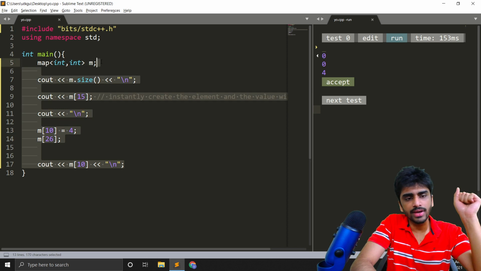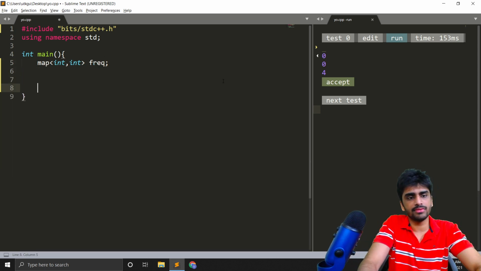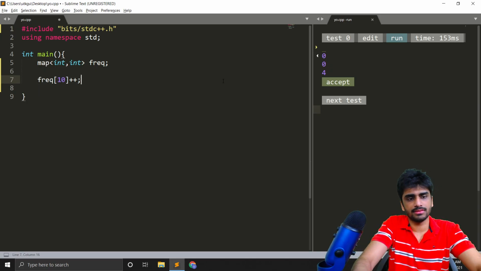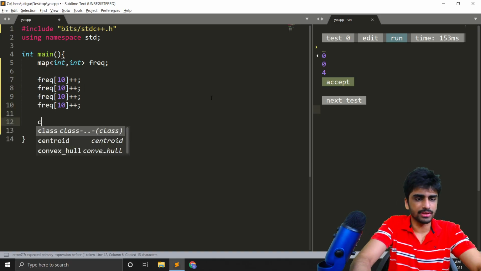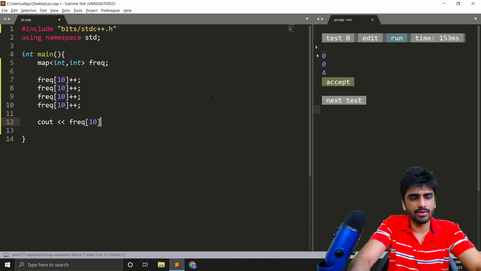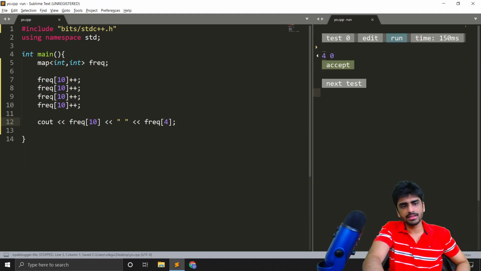So this is why these are very good for storing frequency of anything. Let's say frequency of 10 plus plus, and I do it 4 times. So at the end, if I want to print the frequency of 10 and also the frequency of 4, I will get 4,0 because 10 has appeared 4 times and 4 hasn't appeared.